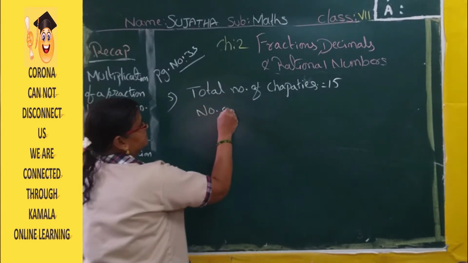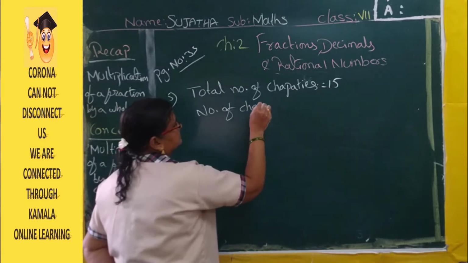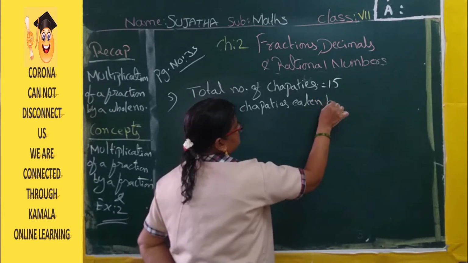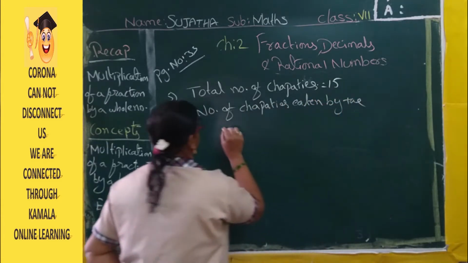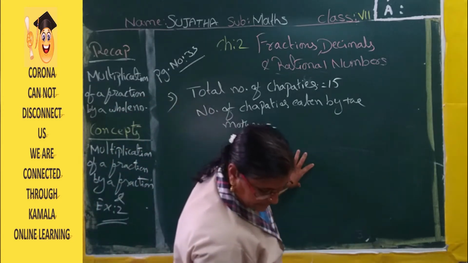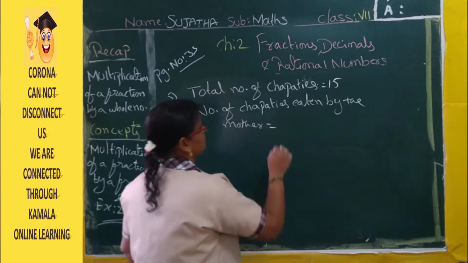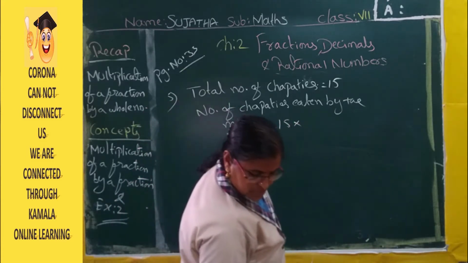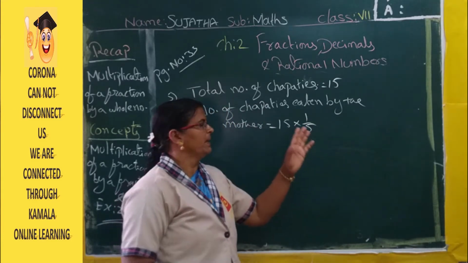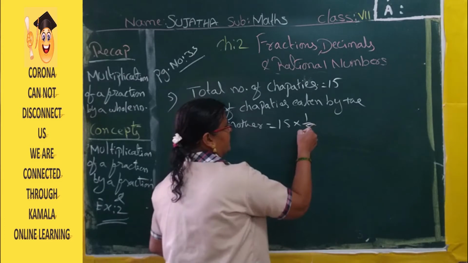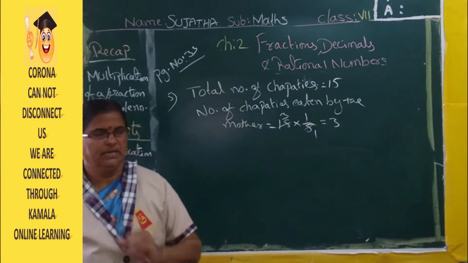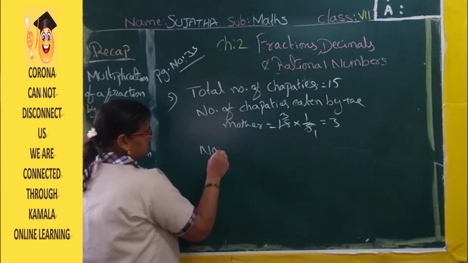Out of the total number of chapatis, how much part is she eating? 1 by 5th part. That is 15 into 1 by 5. 5 ones are 5, 5 threes are 15. So how many chapatis is she taking? 3 chapatis.